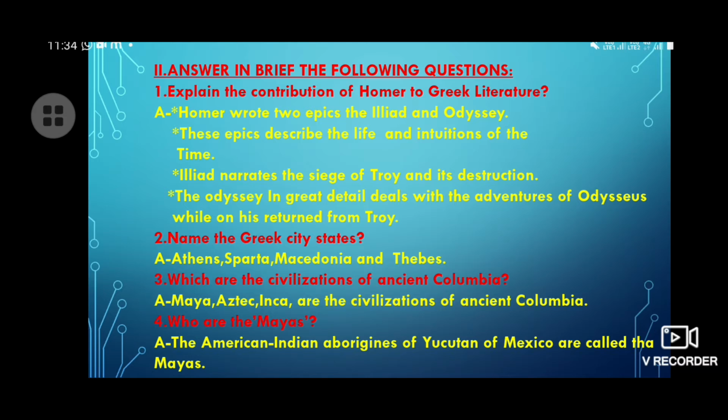Here the answer is Homer wrote 2 epics, the Iliad and the Odyssey. These epics describe the life and institutions of the times.